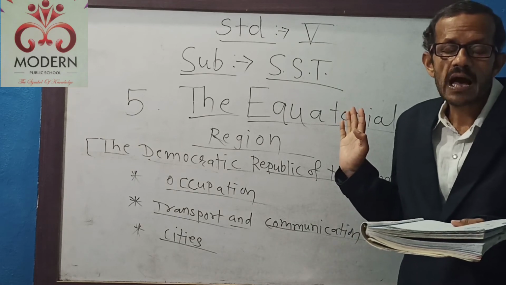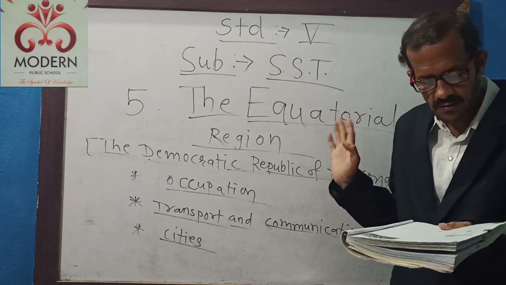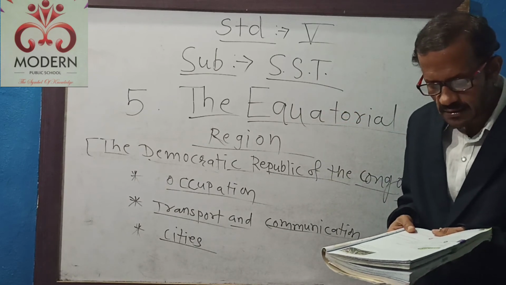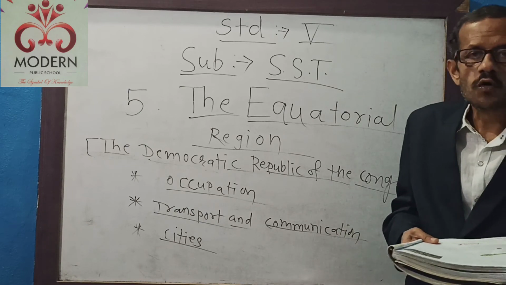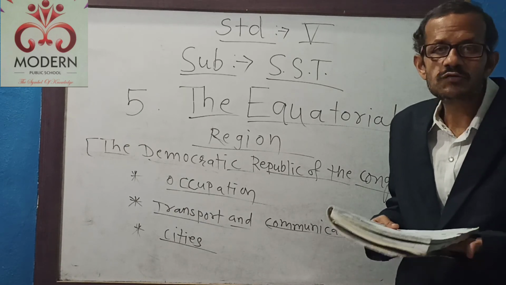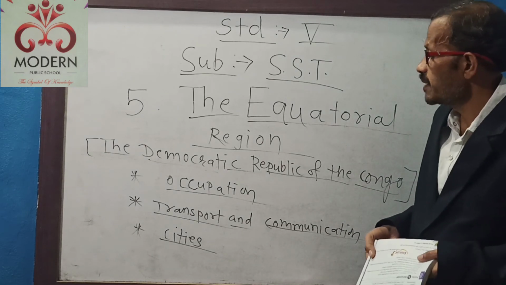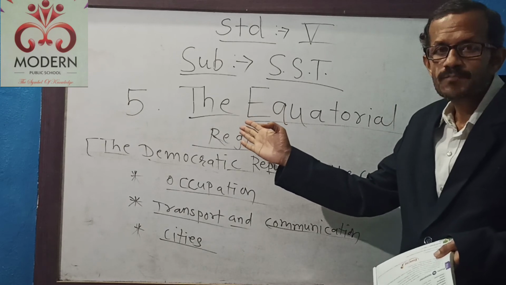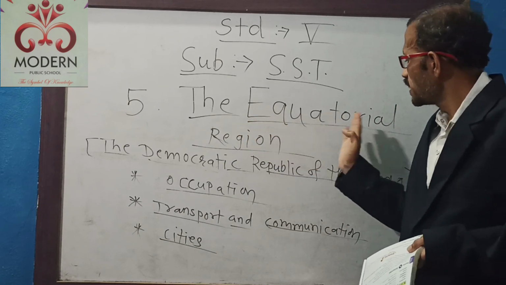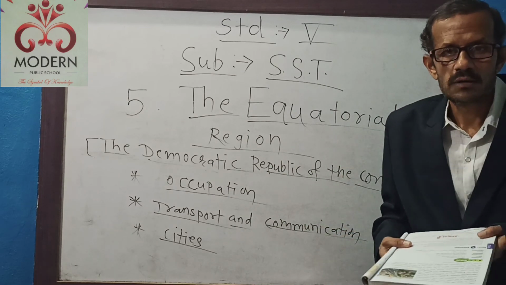Bantu Negroes are the different types of races as far as this country is concerned. And French is the official language of this country. So, these are the points to remember, students. In this way, we have completed the total information of this lesson, or we have studied this lesson completely, the equatorial region, the Democratic Republic of the Congo.